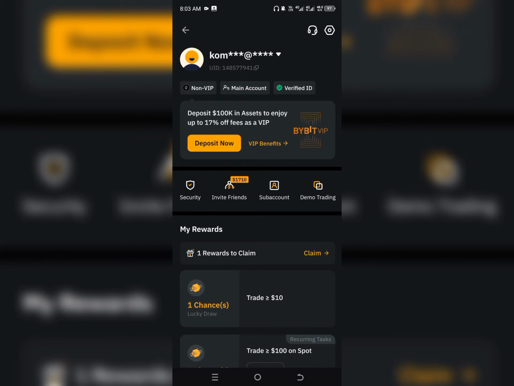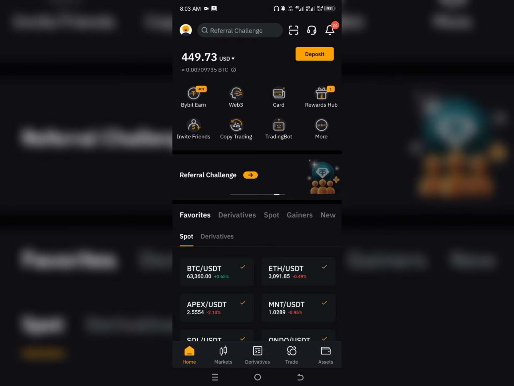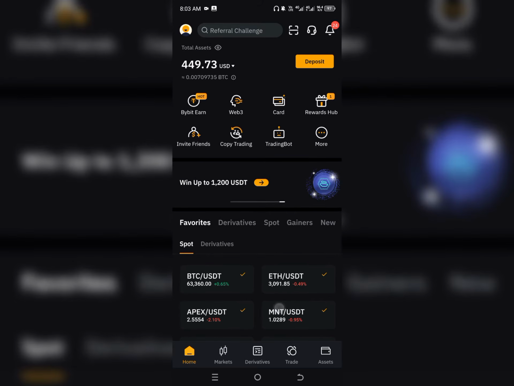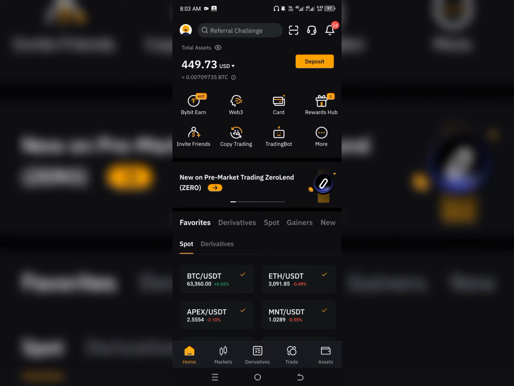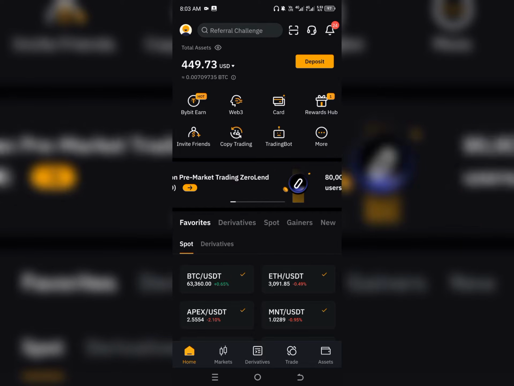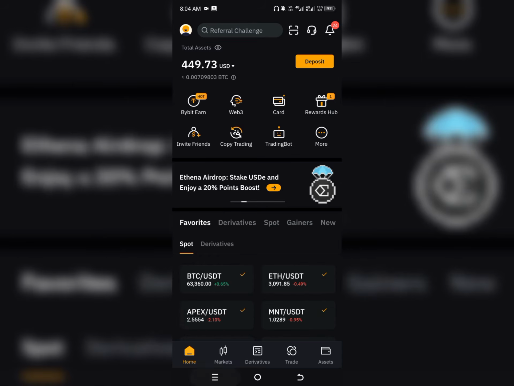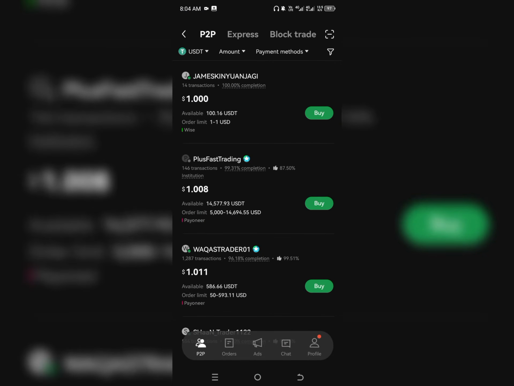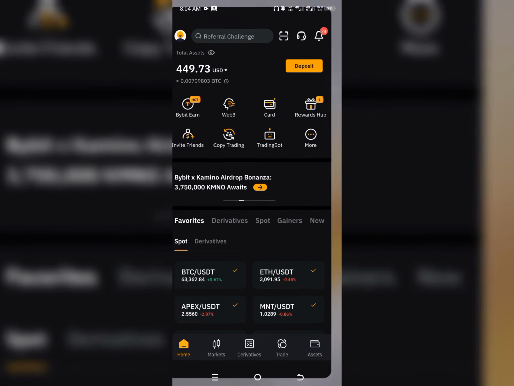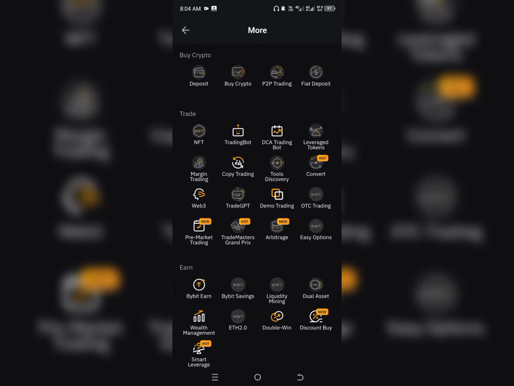After you verify your identity, if you have funds in maybe Binance or OKX, you can transfer it directly to your Bybit account to be able to do P2P trade. I actually have a video that you can use to transfer your money from OKX to Bybit. So let me show you exactly how you can do your P2P trade. All you have to do is click on this option, then click on P2P over here. It's going to bring you to this interface.